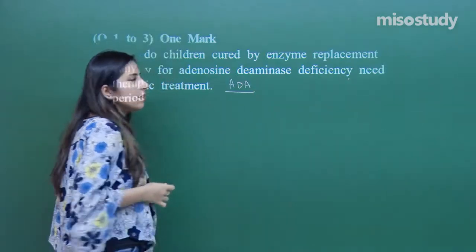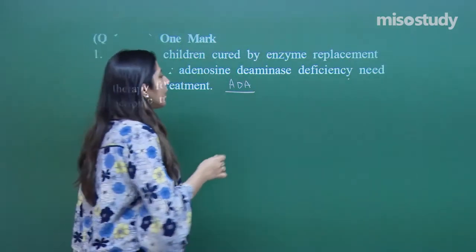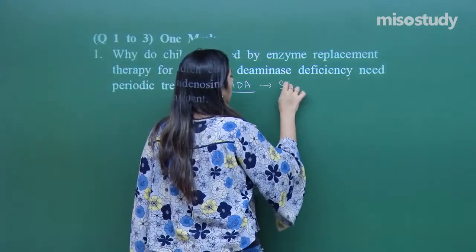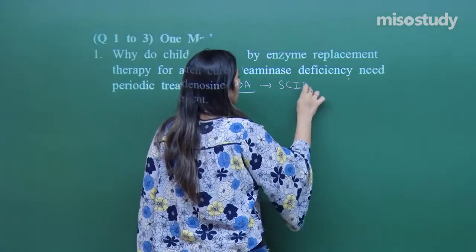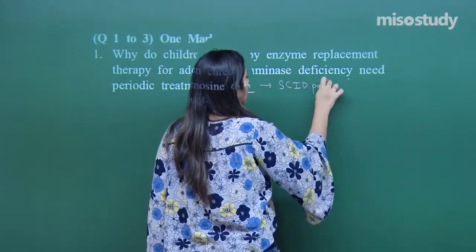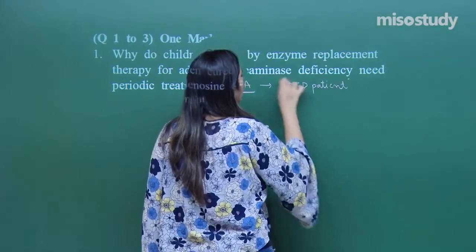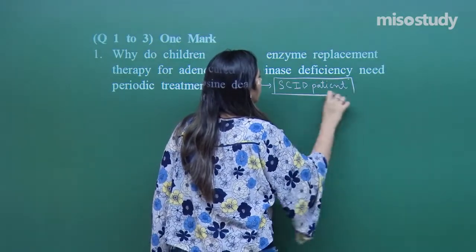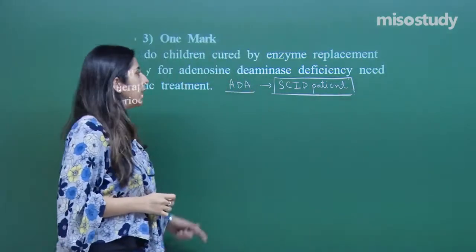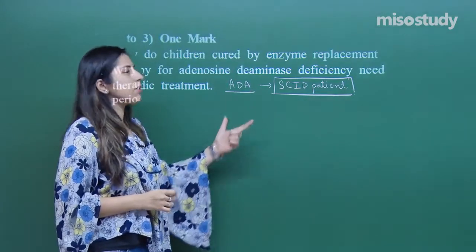Adenosine deaminase enzyme is not present in the case of SCID patient, that is severe combined immunodeficiency syndrome, right? Adenosine deaminase is not there.